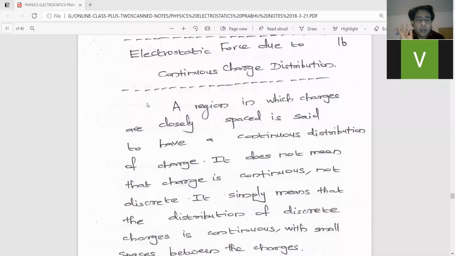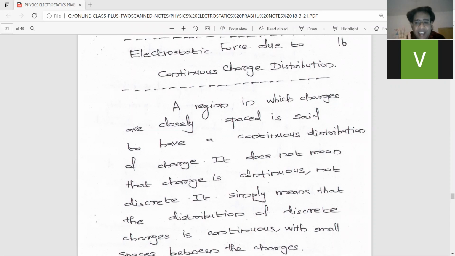Continuous charge distribution means that the charges are placed very closely. The distance between individual charges is very small, so that we can feel that it is continuous. That is the meaning of continuous charge distribution. So simply read this: a region in which charges are closely spaced is said to have a continuous charge distribution. It does not mean that the charge is continuous.